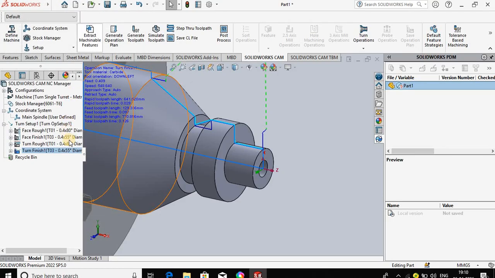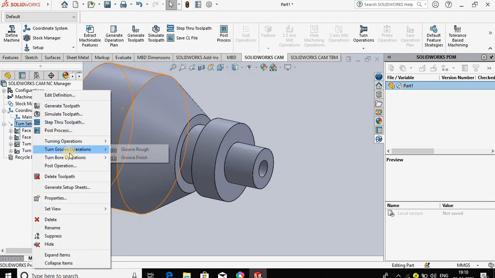Generate toolpath. So single cut, that will remove the material from the turning, step turning, and some amount from grooving and remaining from the taper turning. So we can add another operation for the turn setup. Right click, then go for the turn groove operation.